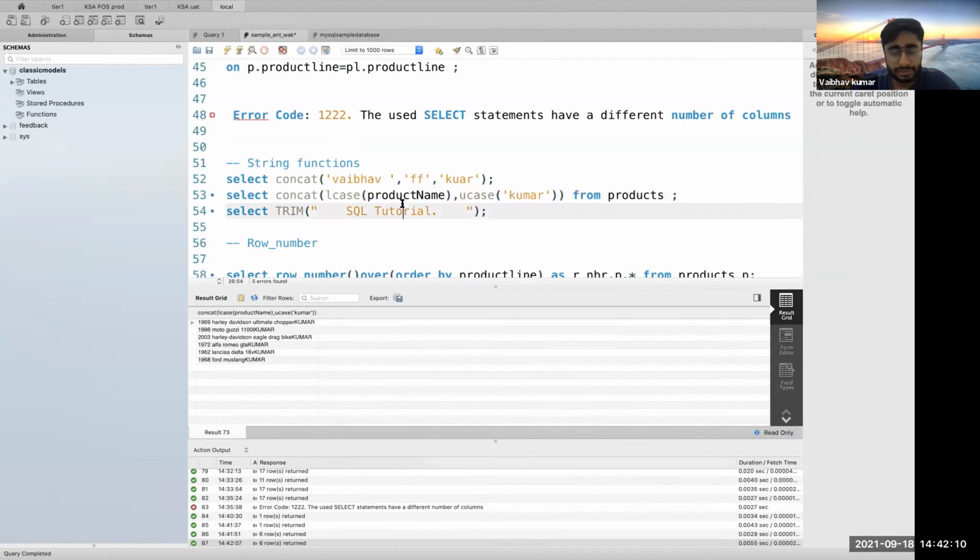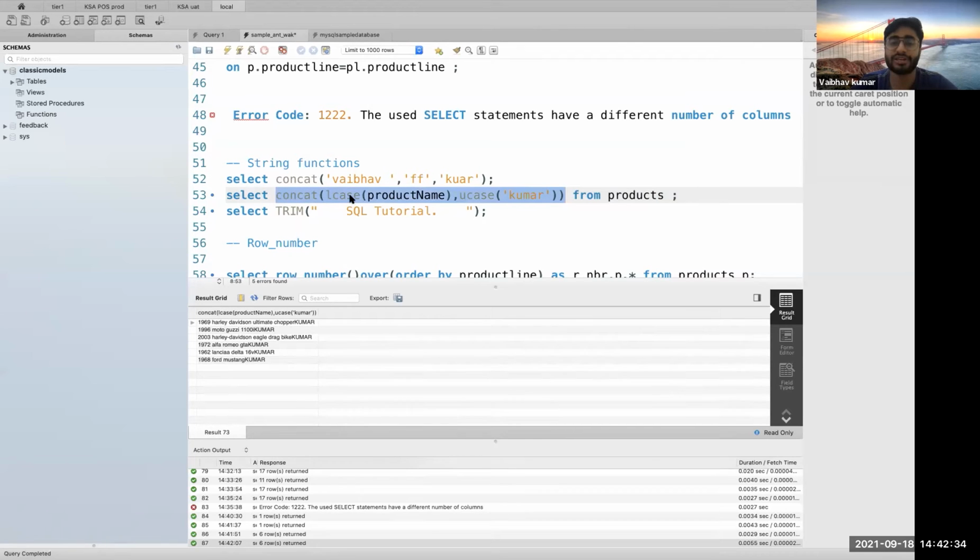So what basically happened here? You basically nested everything here. This is L case. L case means lowercase. L case of product name, uppercase of my last name. Then concat everything.